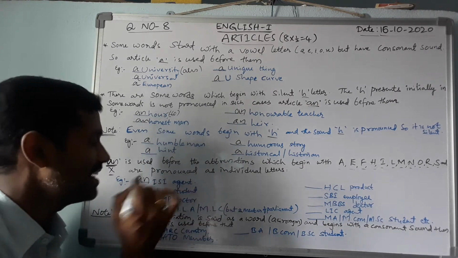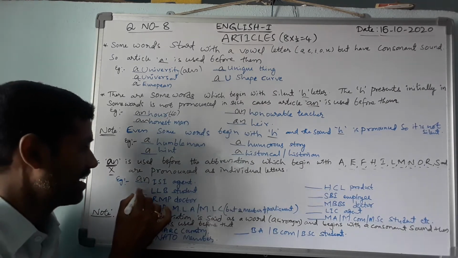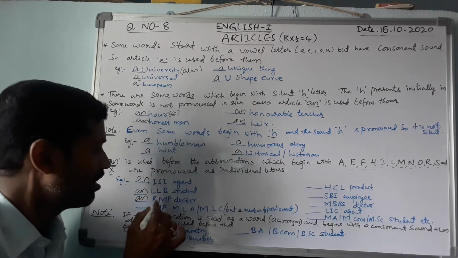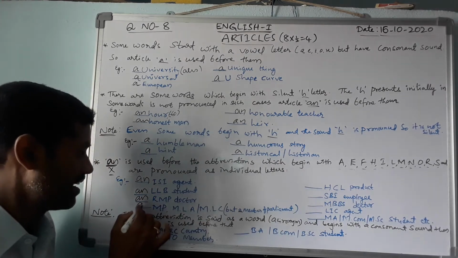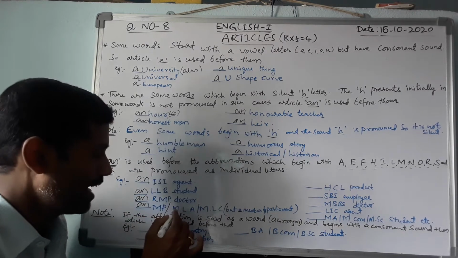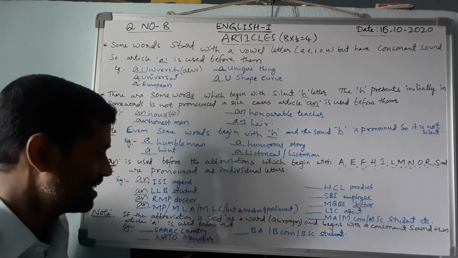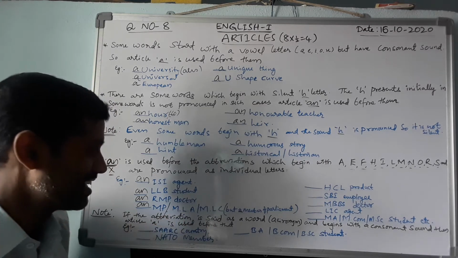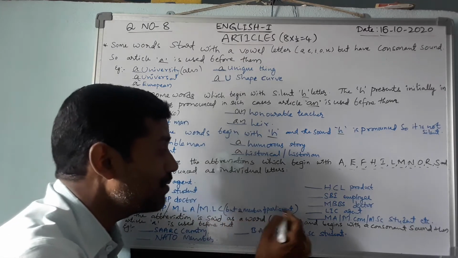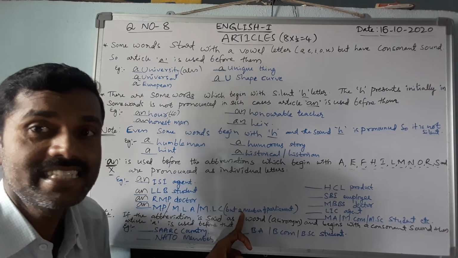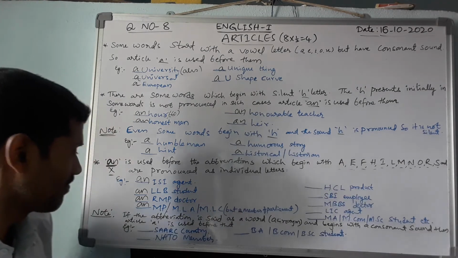An ISI agent, an LLB student, an RMP doctor, an MP, an MLA or an MLC. But a member of parliament, when we use it as a full phrase in a sentence, a is used.